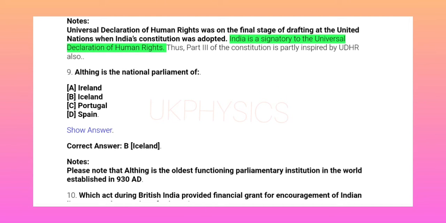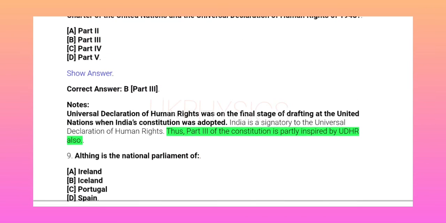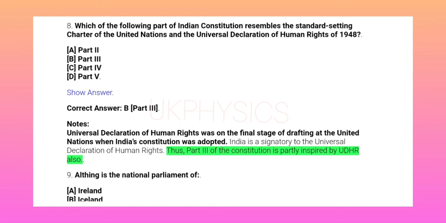India is a signatory to the Universal Declaration of Human Rights. Thus, Part 3 of the Constitution is partly inspired by UDHR also.